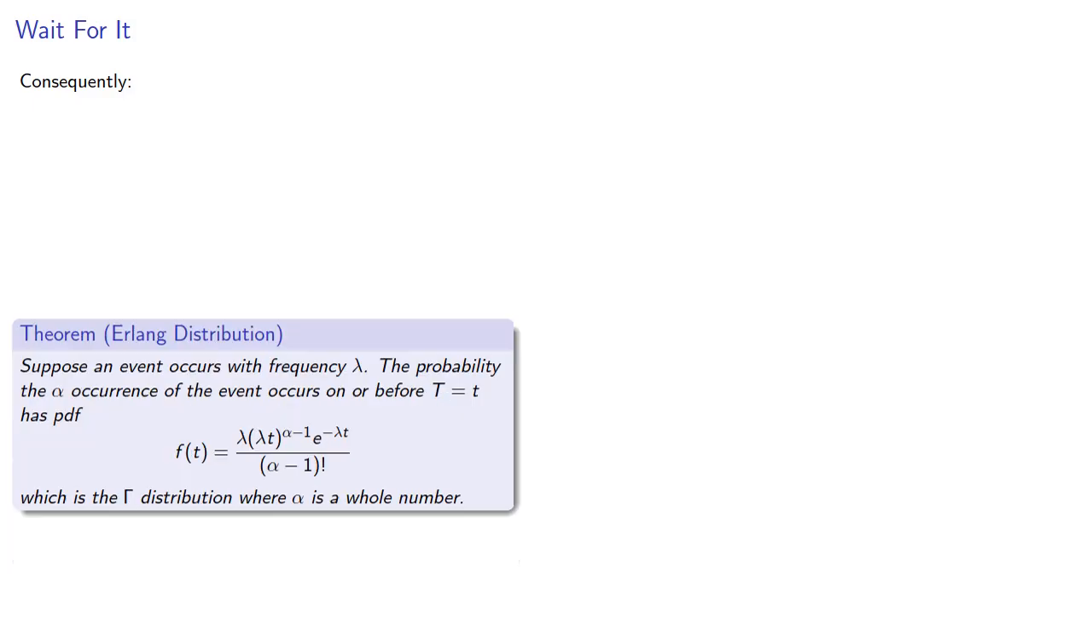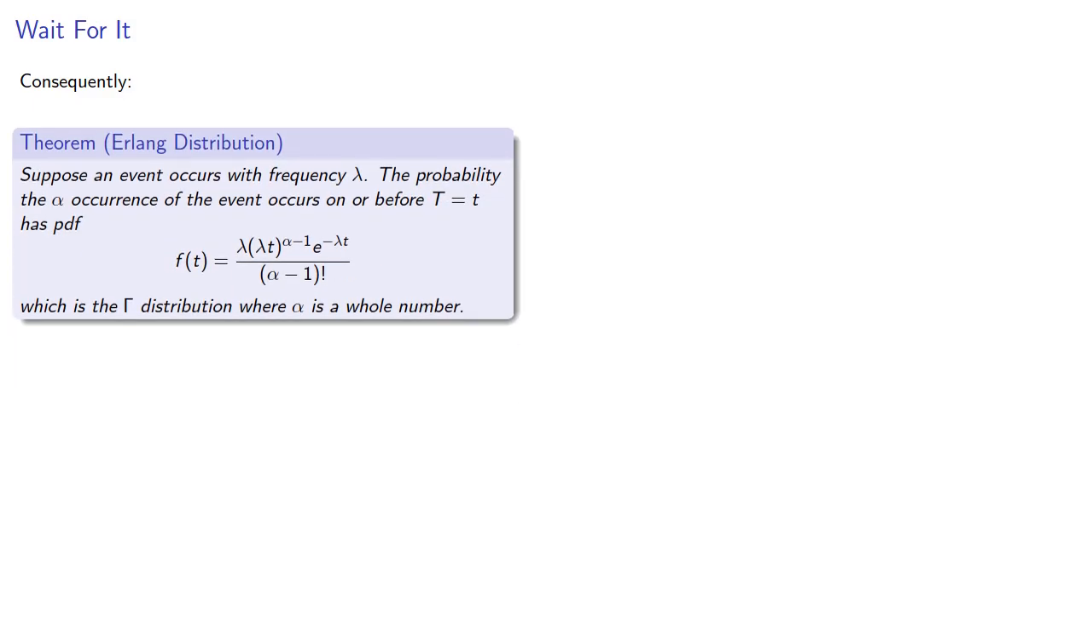Consequently, suppose an event occurs with frequency lambda, the probability that alpha occurrences of the event occurs on or before t equals t has PDF, which is just the gamma distribution where alpha is a whole number. For historical reasons, this is also known as the Erlang distribution.